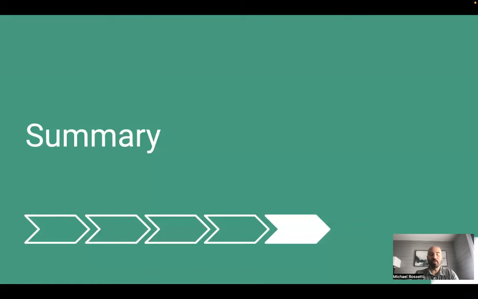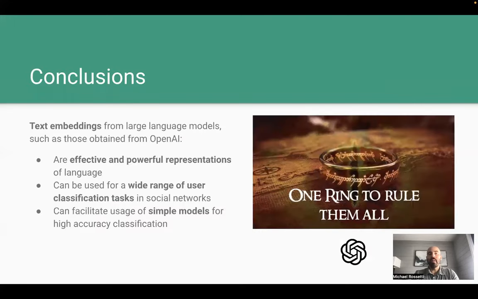So, in conclusion, text embeddings from large language models, such as those obtained from OpenAI, are effective and powerful representations of language. They can be used for a wide range of user classification tasks in social networks, and they can facilitate the usage of simple models for high accuracy classification.